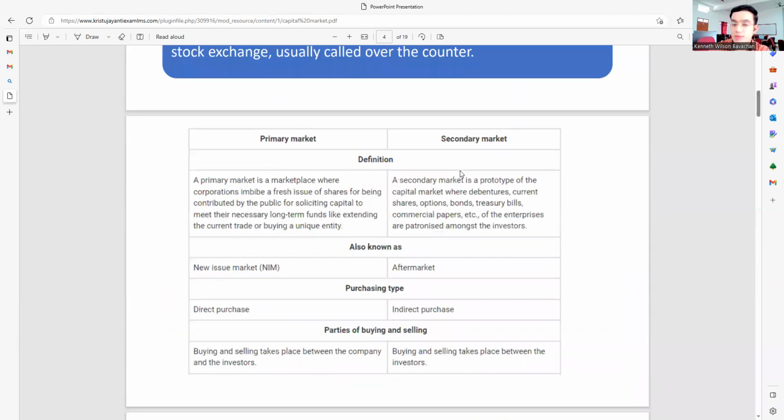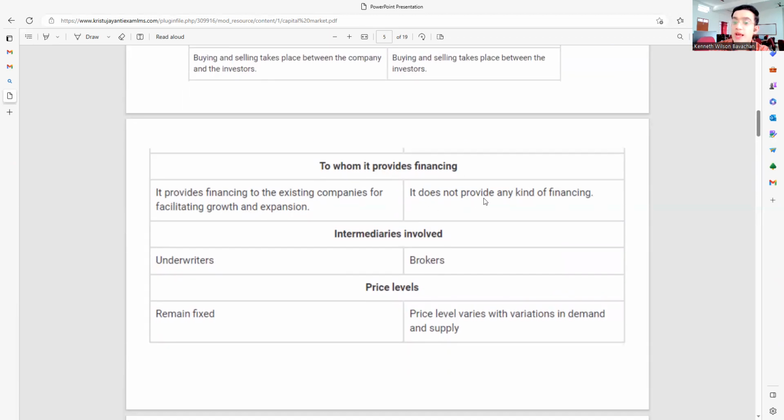The secondary market, on the other hand, does not provide any kind of financing, because these people themselves require finance as they are focusing on expanding their businesses. In the primary market it doesn't happen that way because it's issuing for the first time. Things can happen the other way around too. Here, it doesn't happen because they have already been well established.